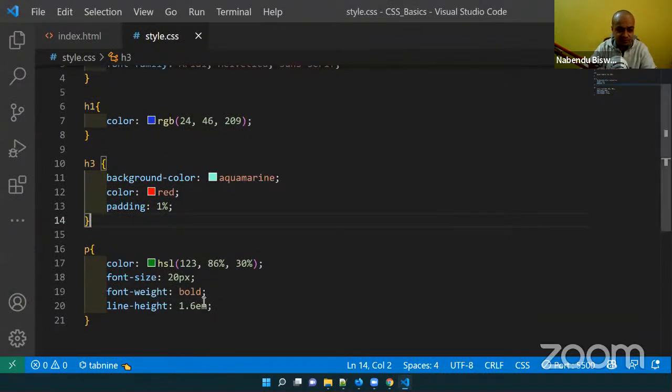So this is about 1em. So what is this em? What is this px and what is this em? Let me tell about this px and em. px, as I have told, is the most basic unit. You will see it everywhere. The more pixels you increase, the size will increase, as simple as that. But there are two other units also. One is known as em, one is known as rem. So em means whatever the parent element is, its size is based on that.